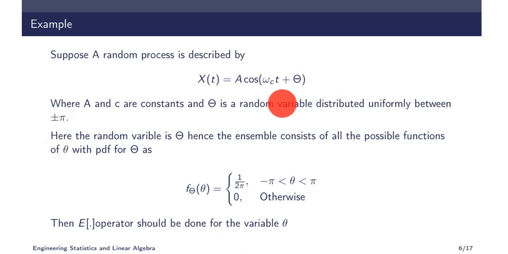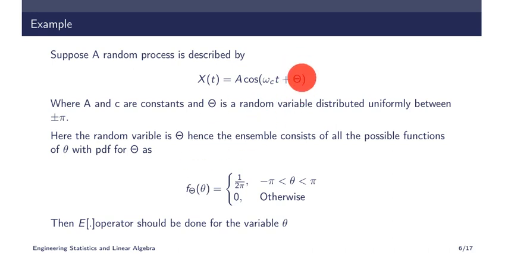So is this a random process? Yes, because it depends on t, and it has a random variable also, so the value will be random. We are adding something random here, so it will not be deterministic. The probability density function of this variable is required.